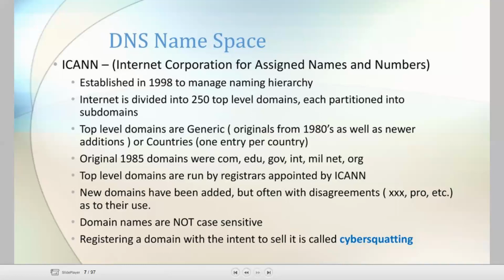Those domains are not accepted. Here the domain names are not case sensitive. We can give capital as well as small letters. The last point is registering a new domain with the intent to sell it, which is called cyber squatting.